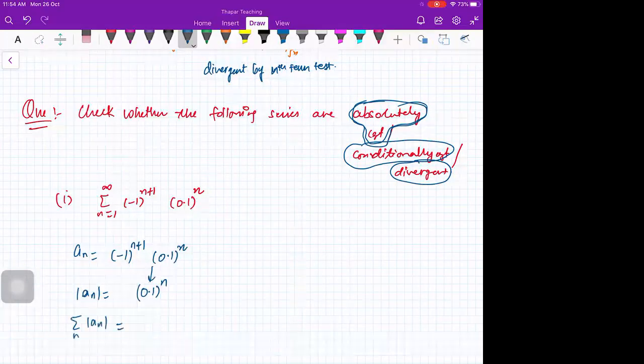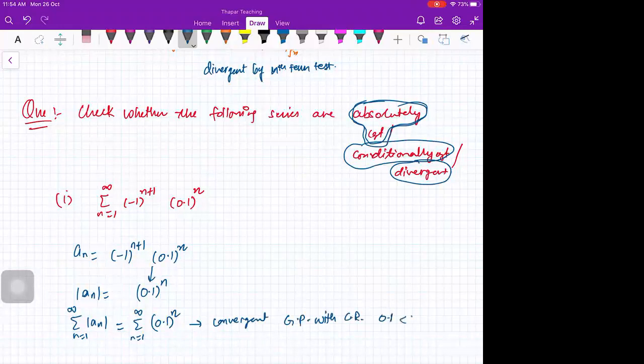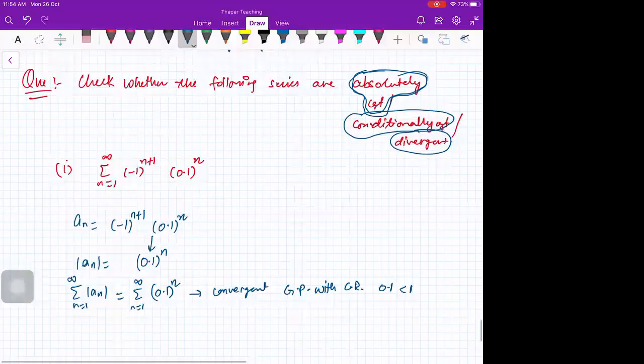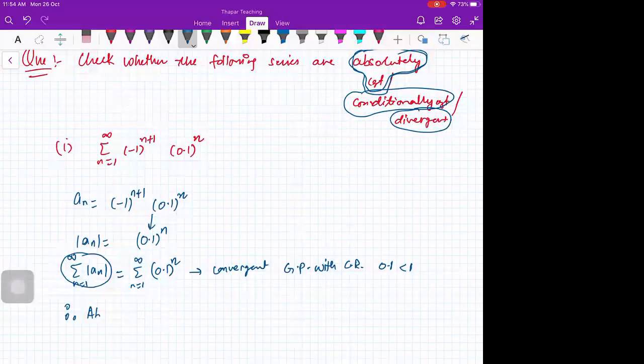Now you look at the series n from 1 to infinity of 0.1 raised to power n. Is this convergent or divergent? Convergent. Why? Because this is a GP with the common ratio 0.1, which is less than 1. So that is why this is convergent. So the mod series is convergent, therefore it is an absolutely convergent series. Is this clear to everybody? Whenever the question is of absolute convergence, you have to take the mod first.